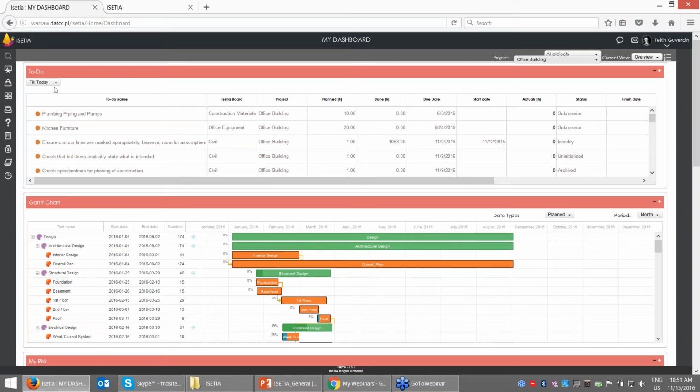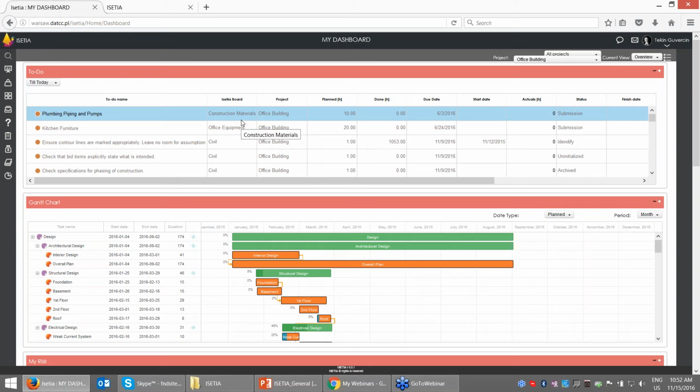You can see my work till today, this week, and this month, and these show my filtering: my work, overdue work, and all done work. So I can see that I have been assigned plumbing and piping works. This is for construction material. My project is the office project. I can also select the project I am working on here, so it provides multiple project management possibilities. Whichever project you choose, you get the information about that project. My project is now the office building, so I can see here the list of work which I am assigned.